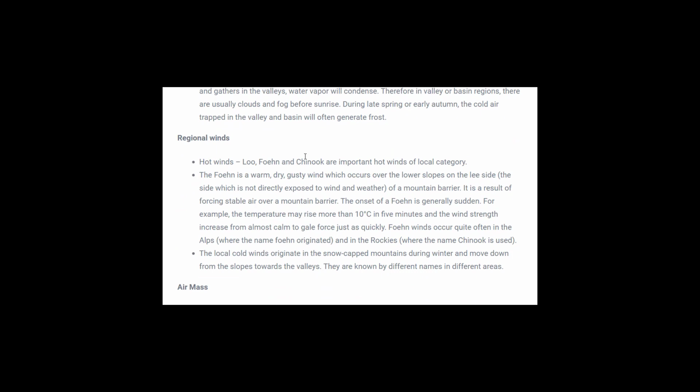And at night the same thing happens. These slopes cool very easily, and when they cool very easily, the cold air tends to roll downwards into the valleys, and because of this warm air will move upwards. Because cold air is heavier than warm air, it will take its place and warm air will move up automatically. So this is valley and mountain breeze. I hope this is clear.